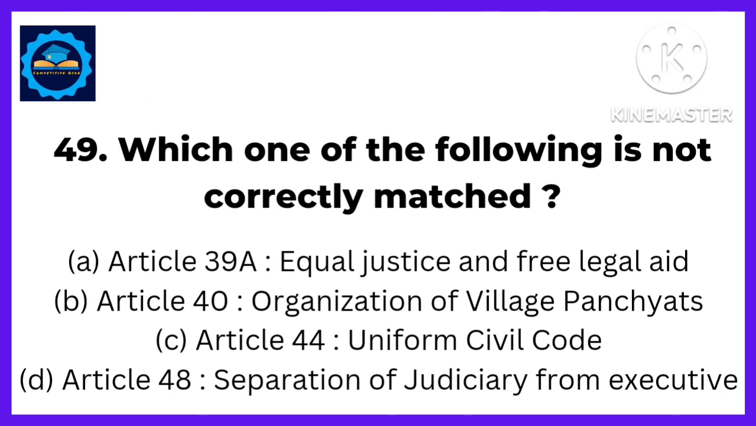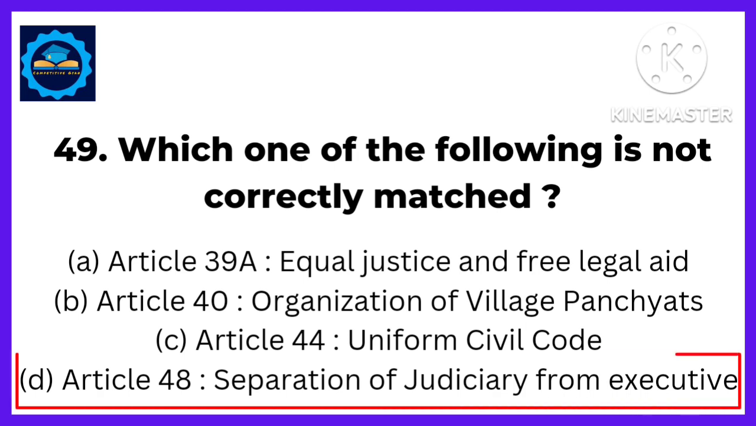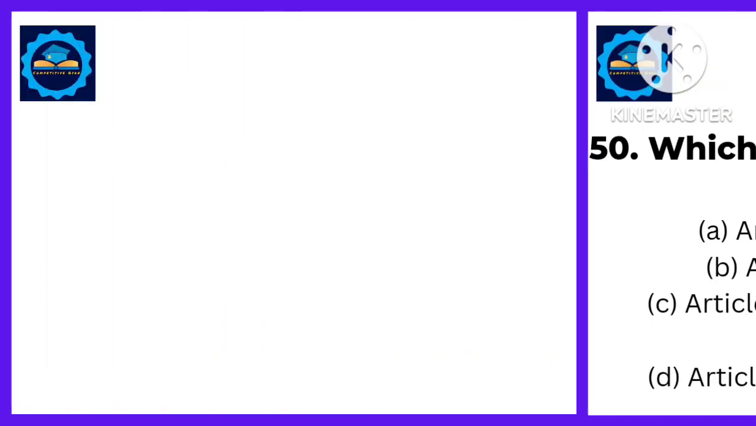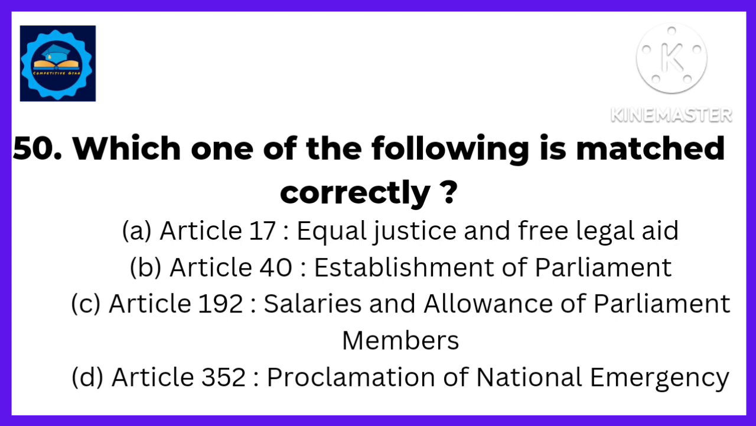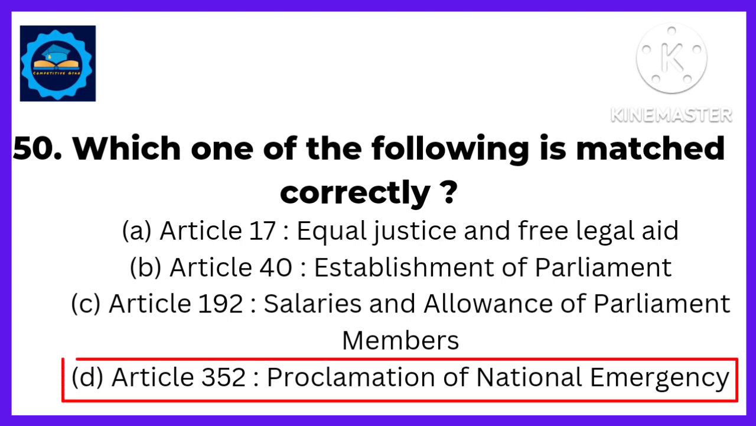Next, which one of the following is not correctly matched? Answer: all are correctly matched except option D, that is, Article 48, separation of judiciary from executive, is not correctly matched. Next, which one of the following is matched correctly? Answer: option D, that is, Article 352, meaning proclamation of national emergency, is correctly matched.